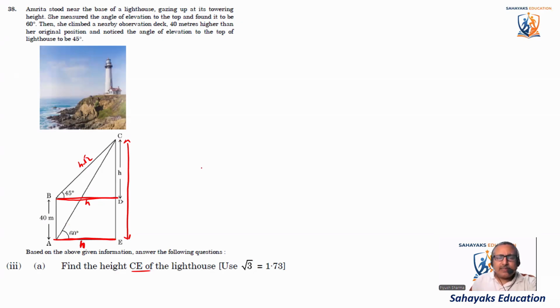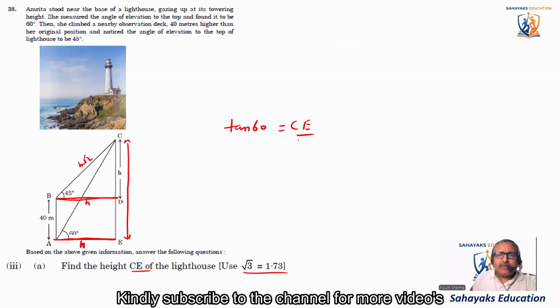And we have to find CE. They have mentioned to use root 3 as 1.73. Okay, so let's find out. So we'll say tan 60. Tan 60 is equal to CE divided by h. What is tan 60?